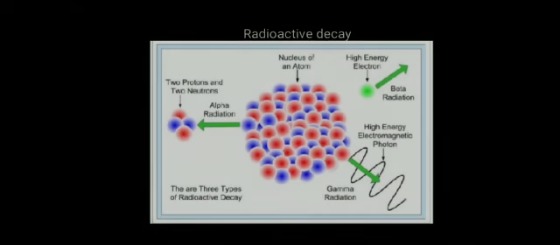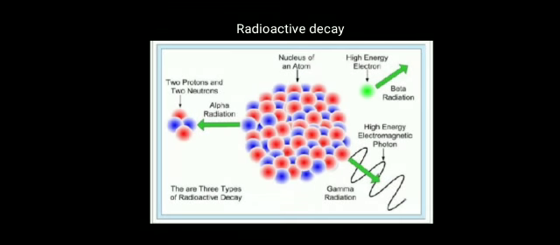Then the next heading is radioactive decay. What do you mean by decay? Decay means it is decomposing and reducing. A thing is reducing and changing into something else. So the decay process pictorial representation is shown there. The nucleus of an atom during the radioactive decay. Radioactive decay can occur in 3 different ways, that is alpha decay, beta decay and gamma decay.